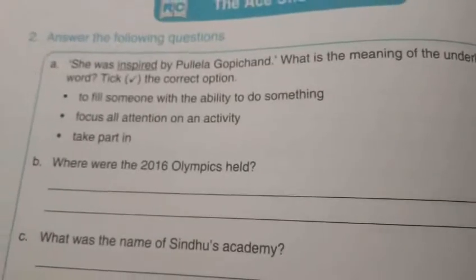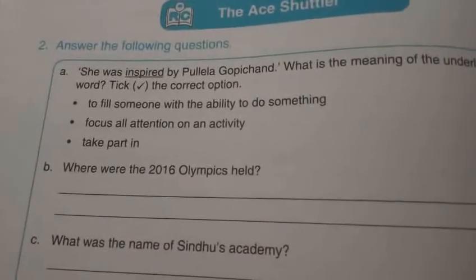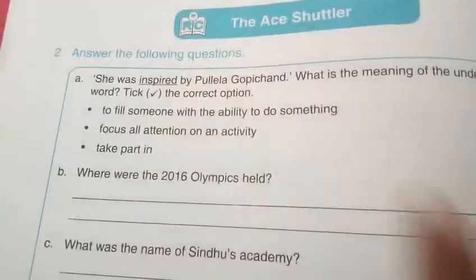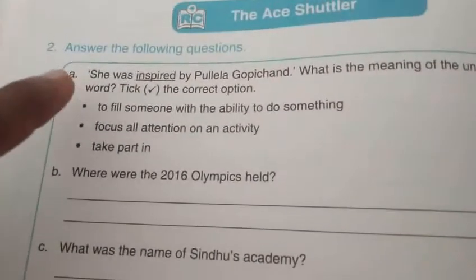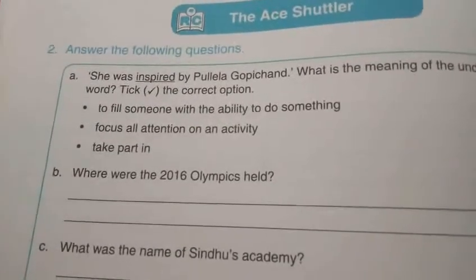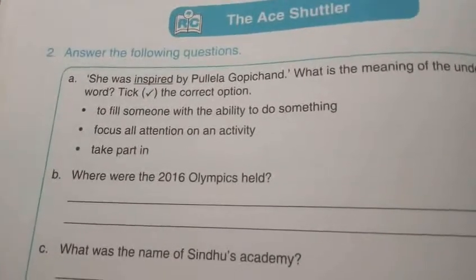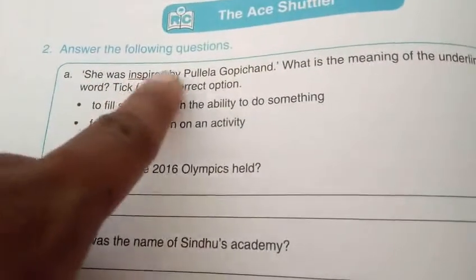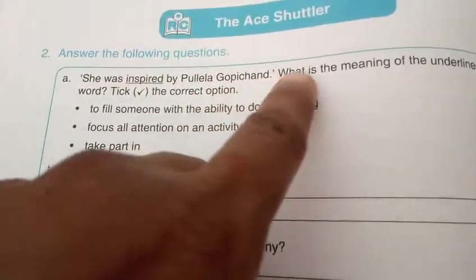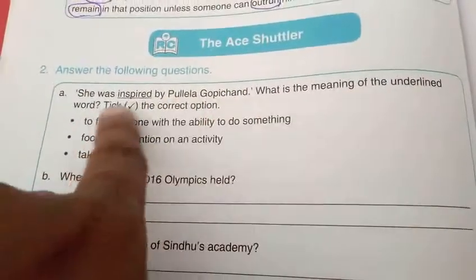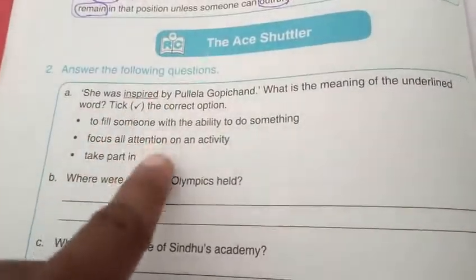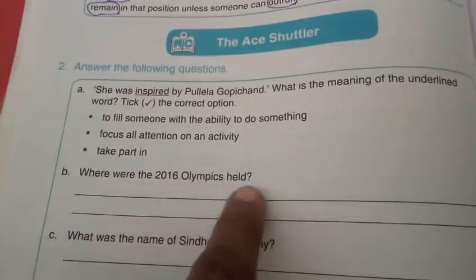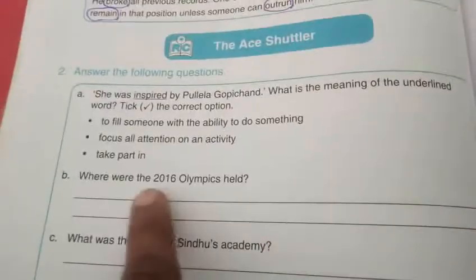Great, my dear children. Now you have to open your worksheet number 6, question number 2. See this, answer the following questions. We read that story, right? Just complete this. She was inspired by Pullela Gopichand. What is the meaning of the underlined word inspired? Just tick the correct answer. Next, where were the 2016 Olympics held? Just fill that in.